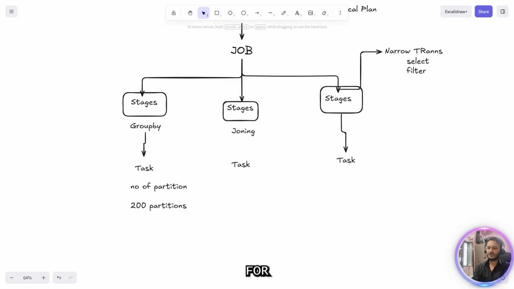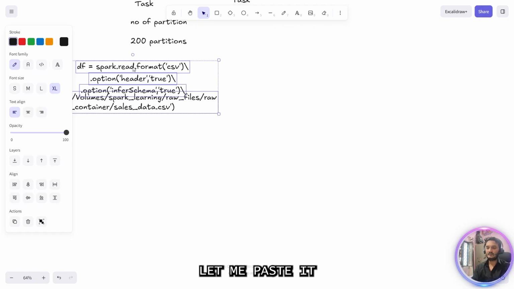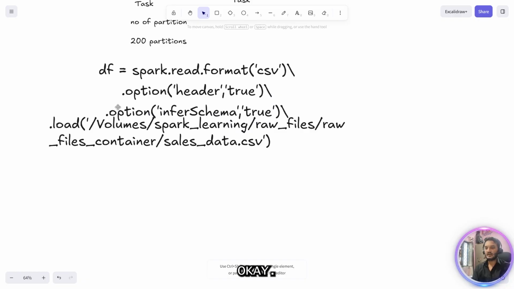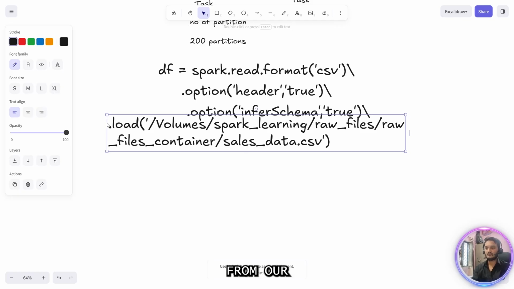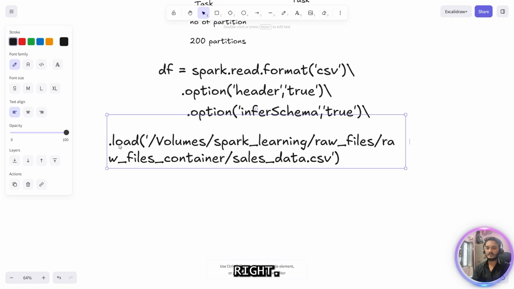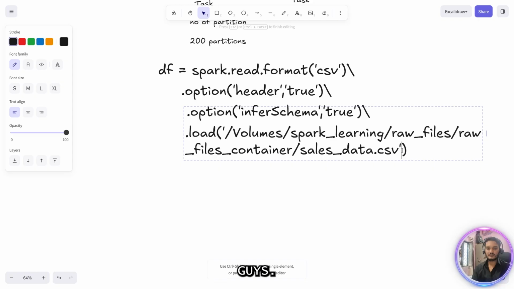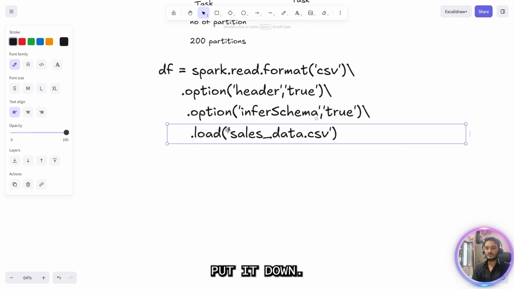So for example, if I take one example for mine, let me take the code for reading the file. This we have gone through multiple times. Let me paste it over here. So this is my code for reading the file. And what I'm doing over here is loading a file from our volume, correct? So this is the file which I am going to load from our volume, right? And let me make it more readable for you guys. I will just remove the whole path like this. Okay, and put it down.